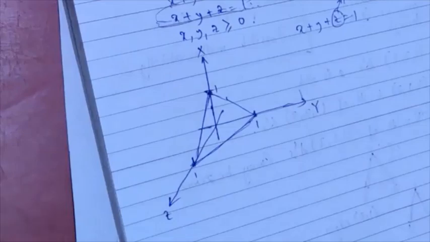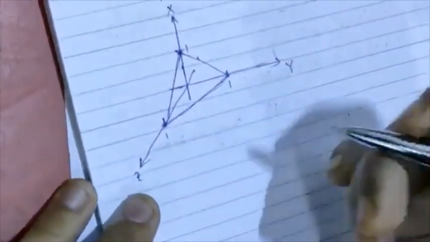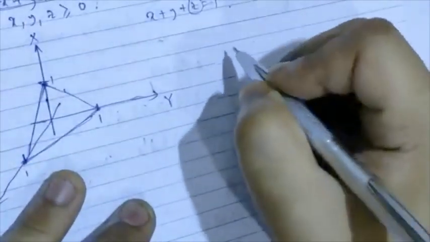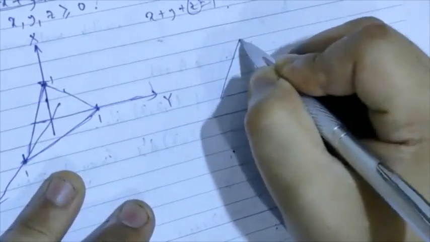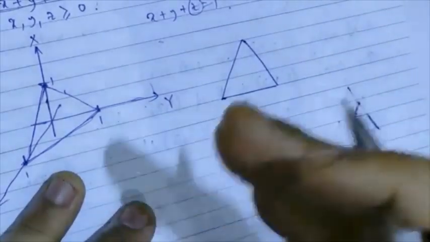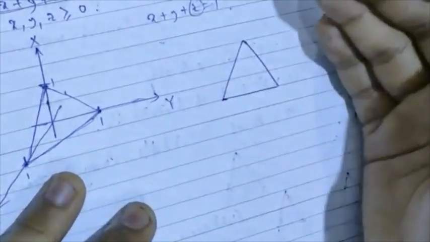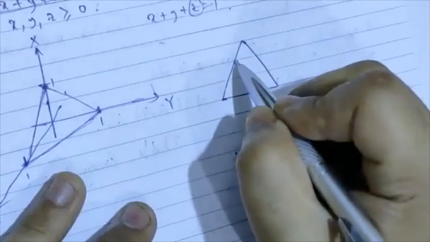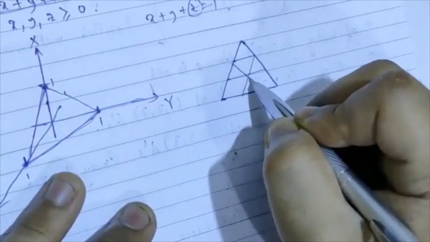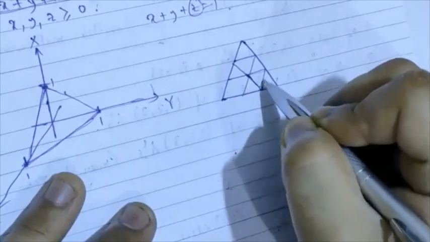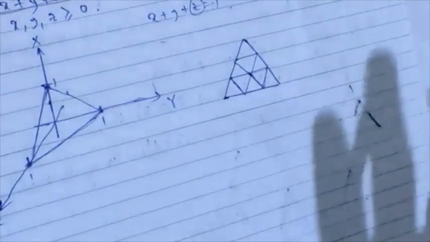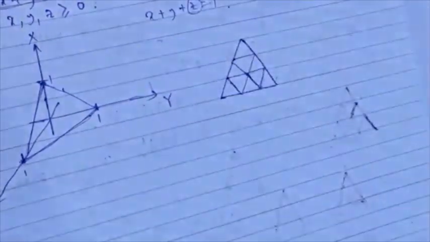Now, here's what we're going to do. We are going to take this equilateral triangle and draw it separately. And we are going to divide it into smaller equilateral triangles, all of which have the same area. So let's just do that. I'm assuming, other than the faults in the drawing, that all of the smaller equilateral triangles have the same area.